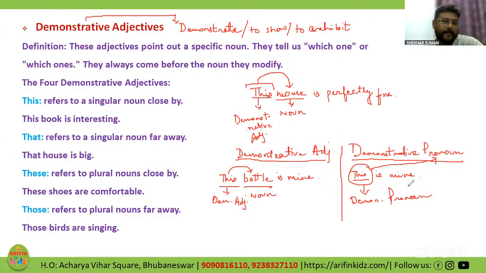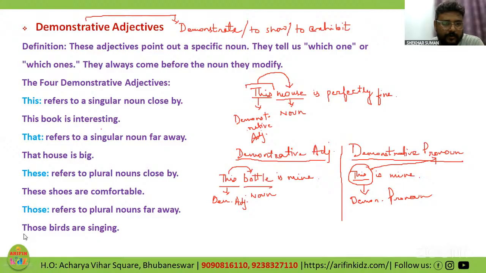Okay. So as you see over here, the four demonstrative adjectives are this, which refers to a singular noun, close by, that refers to a singular noun, far away, these, which refers to plural nouns which are close by, and those, which are plural, far away. Same thing which I have told you. So the examples are also given. This book is interesting. That house is big. These shoes are comfortable. Those birds are singing. So in this way, we have to differentiate. Yes, Bhumika, that is singular and far.